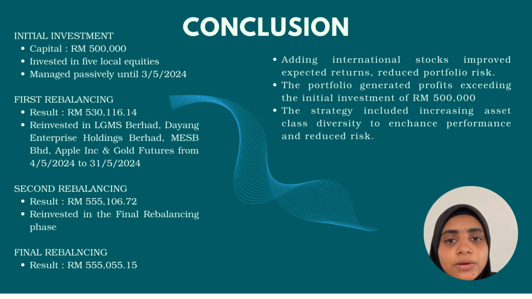Adding international stocks to our portfolio improved the expected return and reduced risk, as indicated by a better Sharpe ratio. Additionally, using solver optimization helped us maximize our return by finding the optimum weightage allocation across all stocks. In conclusion, our portfolio performed well, generating profits that exceed our initial investment. By diversifying our asset classes and actively managing our investment, we successfully enhanced our portfolio's performance and reduced the risk. Thank you for your attention, Doctor.